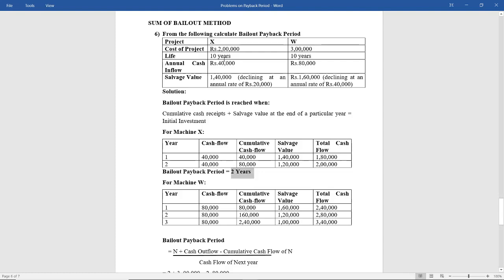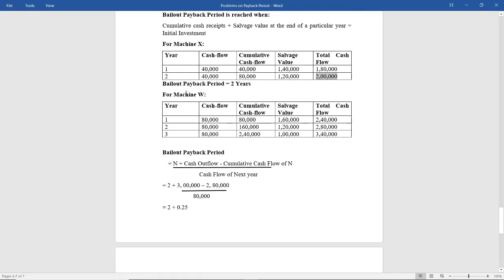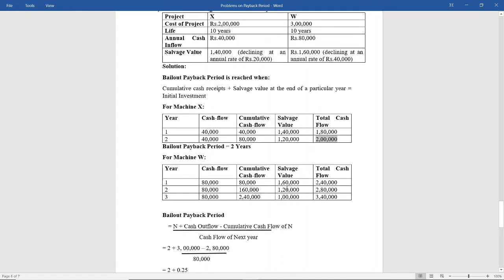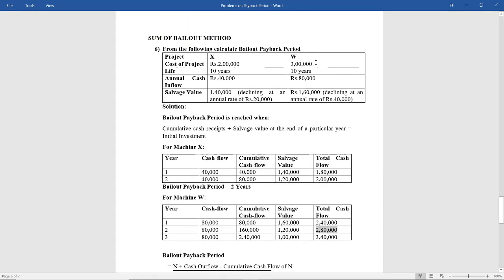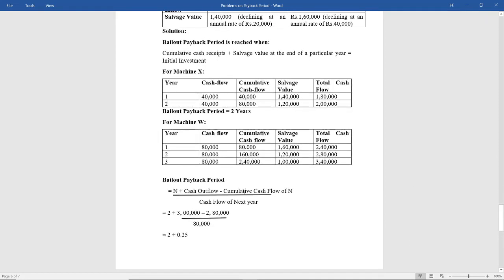Actually you can do it for 10 years, but in case while solving you get the year which is equal to your initial investment, then you can stop there and no need to solve it up to 10 years. For machine W, similar thing, 80,000, cumulative cash flow 80,000. Here salvage value is already given, 1,60,000. So you have to just add these two as per the formula. But now here you got 2,80,000, and for machine W what is the cost? 3 lakh. So you cannot stop at year number 2, because 2,80,000 is not 3 lakhs. So you have to keep solving until you get 3 lakhs within a range or the exact 3 lakh amount.